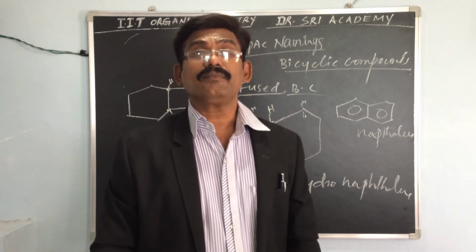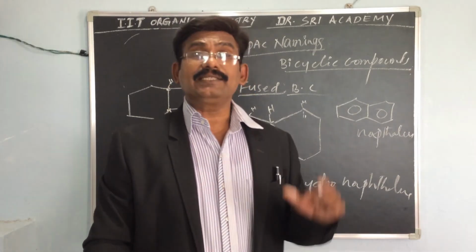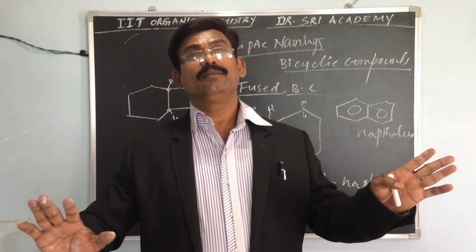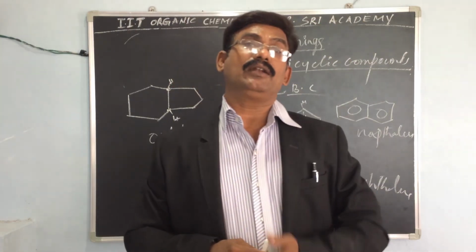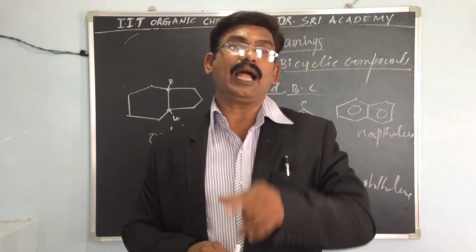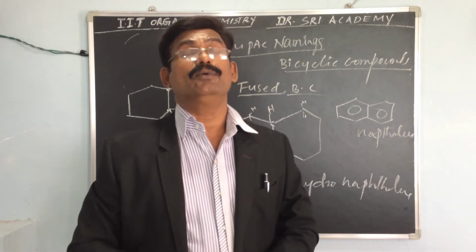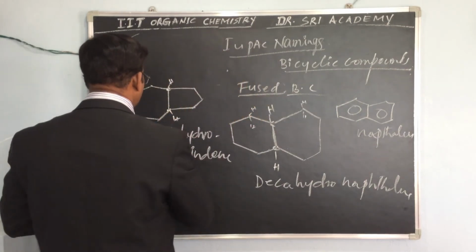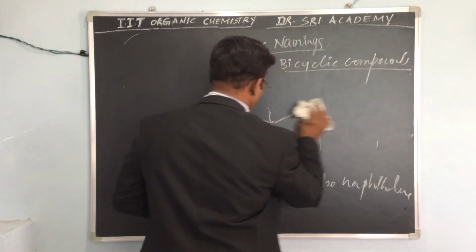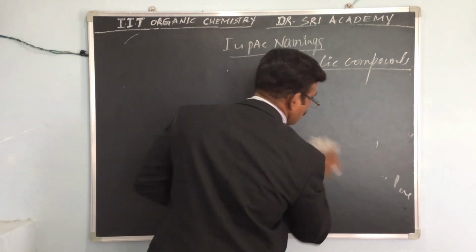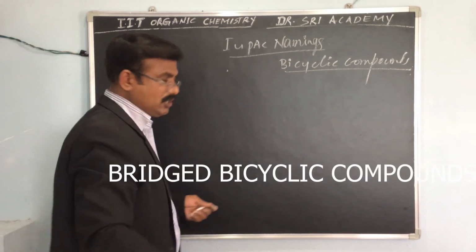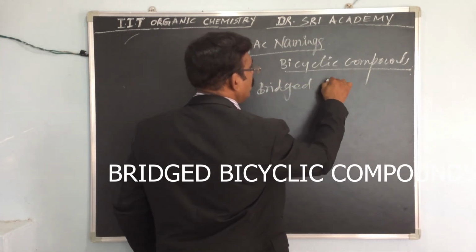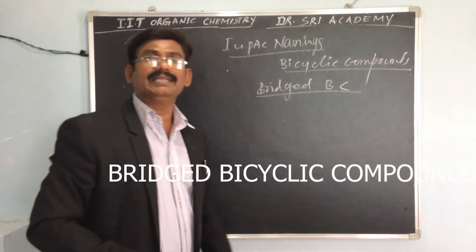If both rings are connected at two carbon atoms that are not adjacent, that is called a bridged bicyclic compound. Bridged bicyclic compounds. This is the best example here.